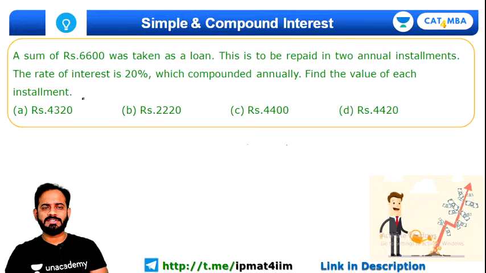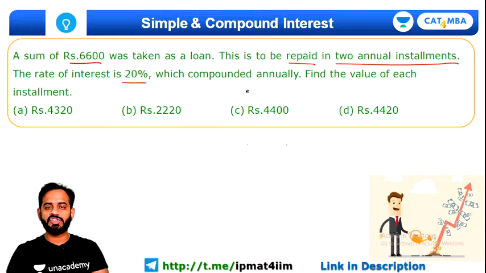A sum of 6,600 was taken as a loan. This is to be repaid in two annual installments. The rate of interest is 20%, which is compounded annually. Find the value of each installment. It's a very simple question guys, and trust me, you will love the technique, the trick which I am going to share with you. So let me quickly explain.